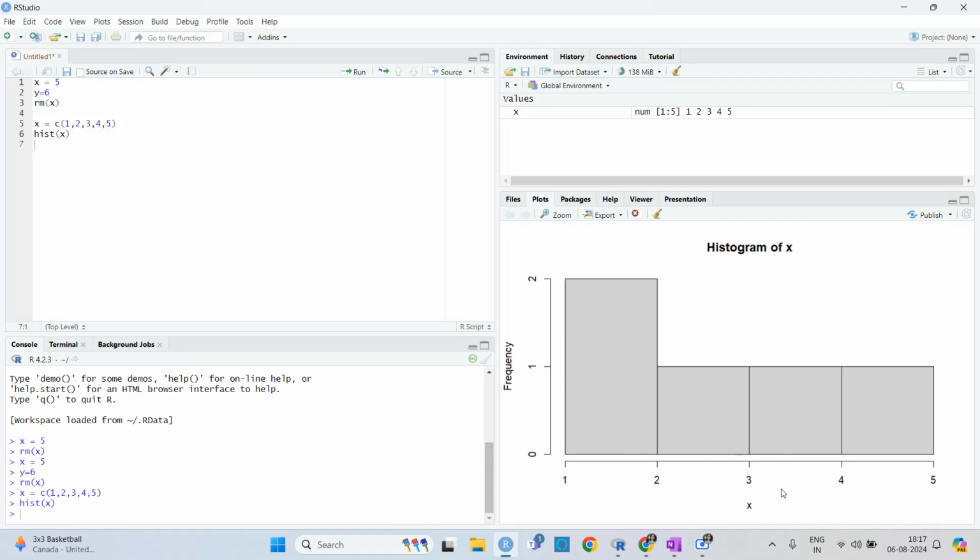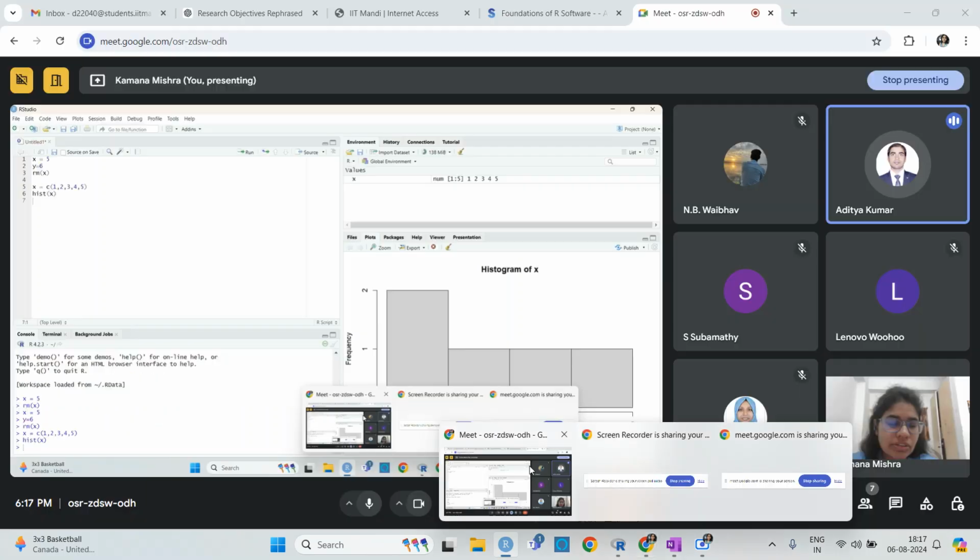Yes, ma'am. So actually this is the histogram for the numbers I have given, and depending on its frequency, you can change the numbers according to yourself, and then it will show it on its own. Ma'am, why I'm asking is, if we consider stock market data or something, that data will be in points, and the frequency is also small.